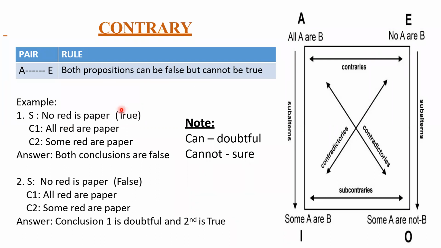Now apply the rule. In the bracket, the given one is true. What the rule says: both cannot be true. It means if one is true, the other must be false. So in the question they have given true. Your conclusion one is false here as per the rule.